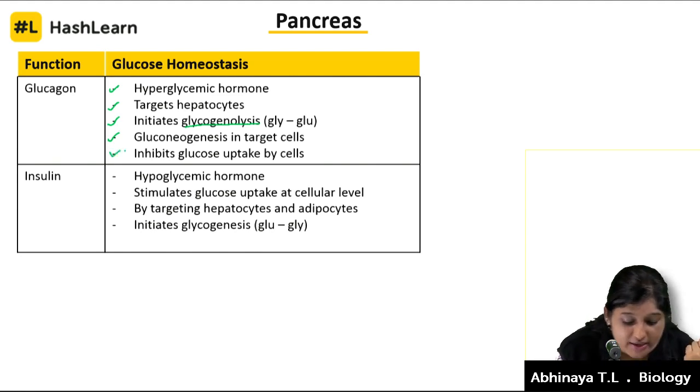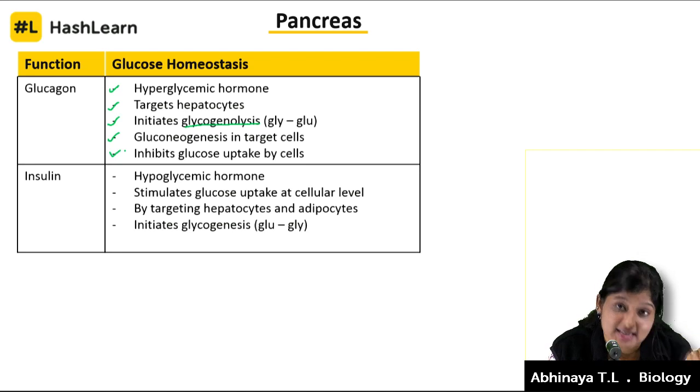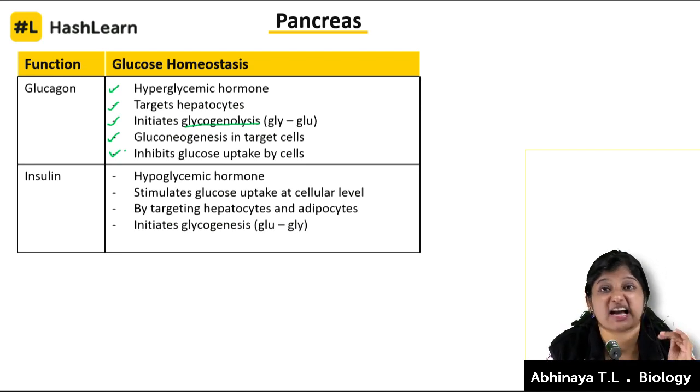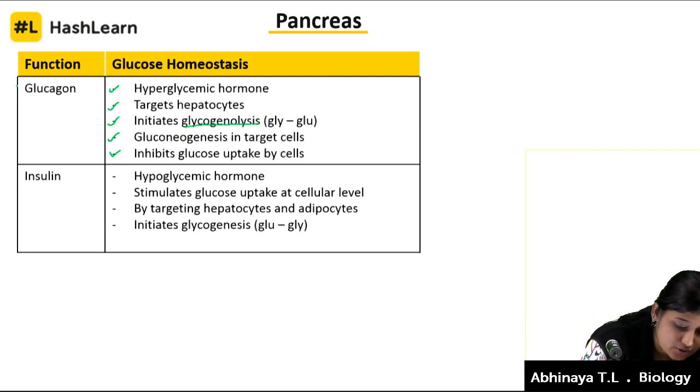Then it inhibits glucose uptake by cells, and that's how it increases the glucose level in our body. So we talked about glucagon.